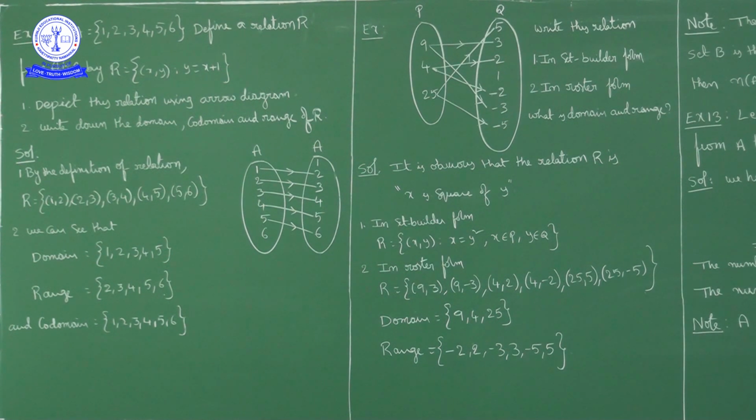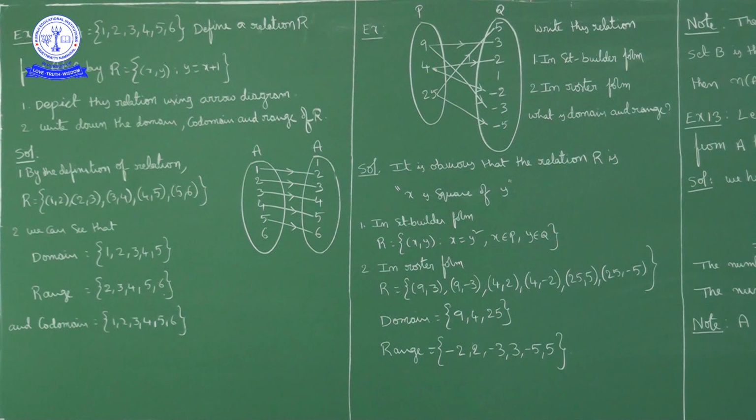Range is the second element in each ordered pair of this relation. So {2, 3, 4, 5, 6}. This is the range. Codomain is this entire set, so {1, 2, 3, 4, 5, 6}.